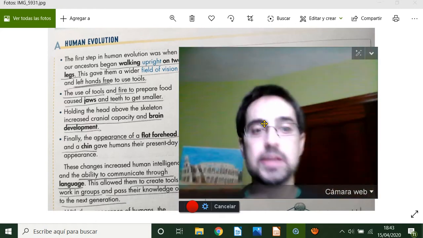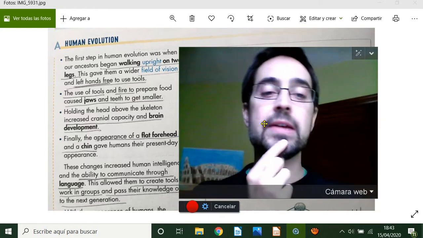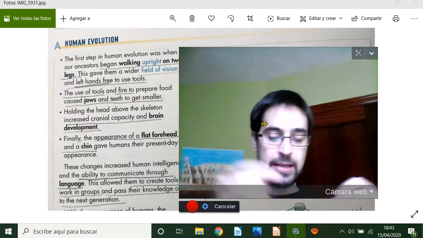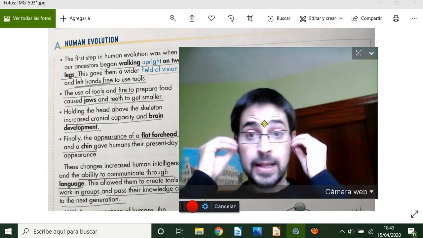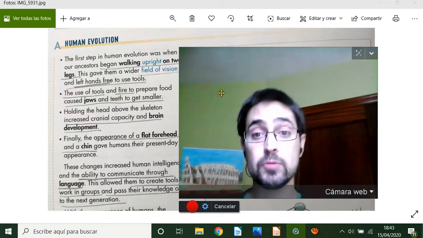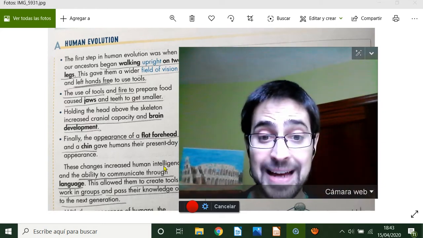A chin that gave humans present-day appearance. Those are the main differences between us and other animals.